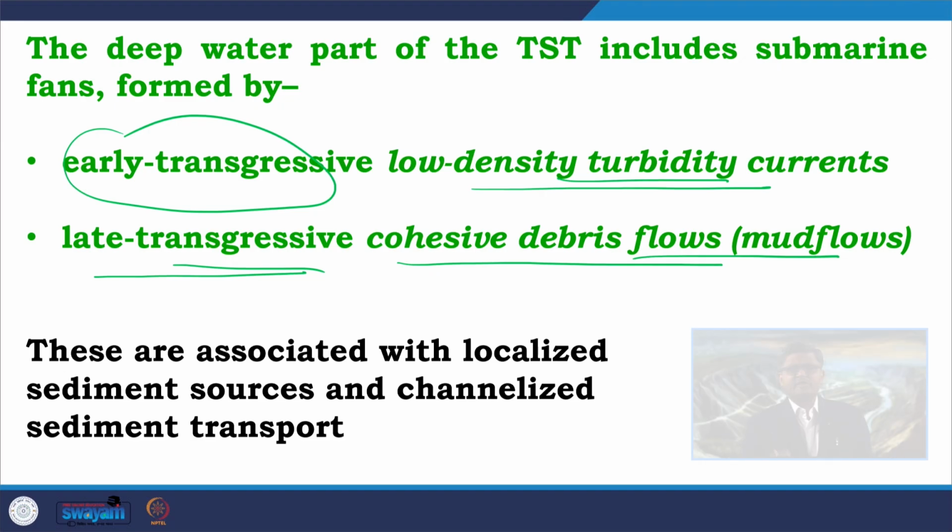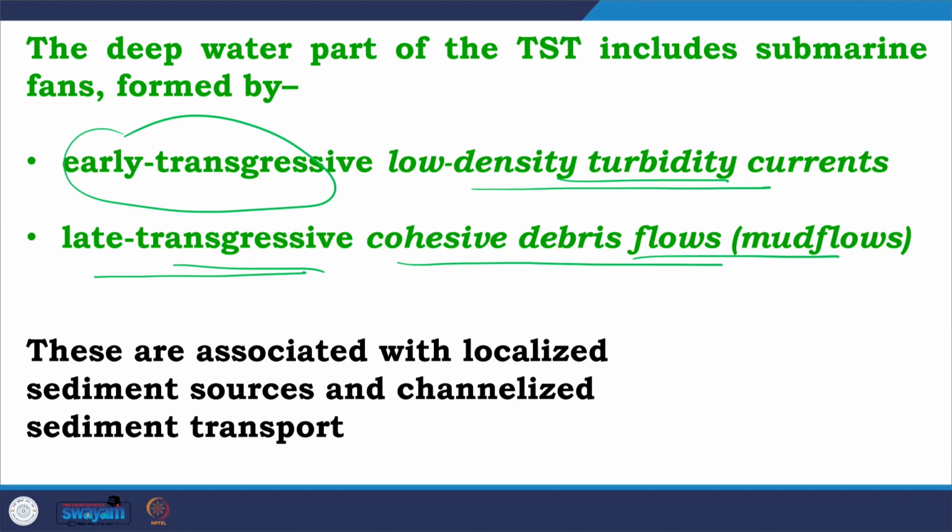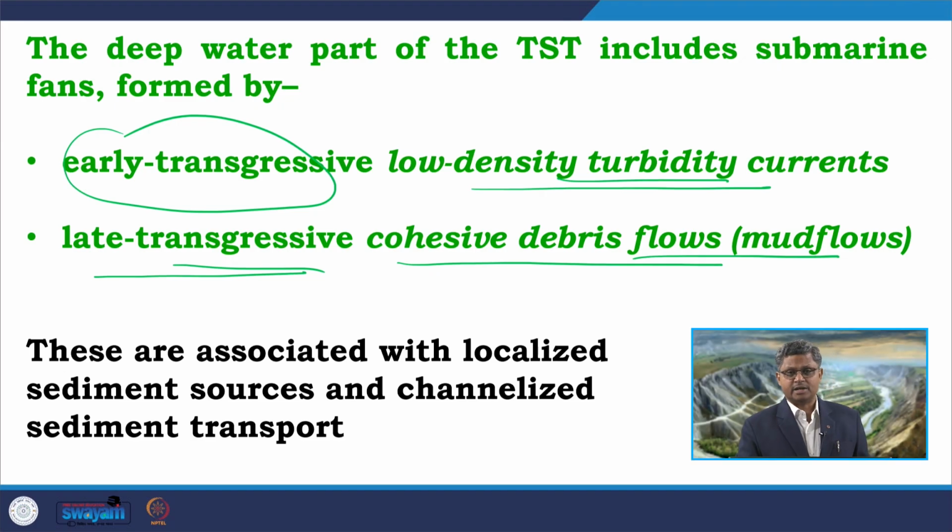So, during the late phase of TST, the majority of the riverborne sediments are commonly trapped in the fluvial or in the salomarine transgressive prism, and that can include the fluvial, estuarine, deltaic, open shoreline as well as the shoreface sediments and to some extent the shelf sand deposits. So, as a result, the deep basinal part is not getting much sediment supply.